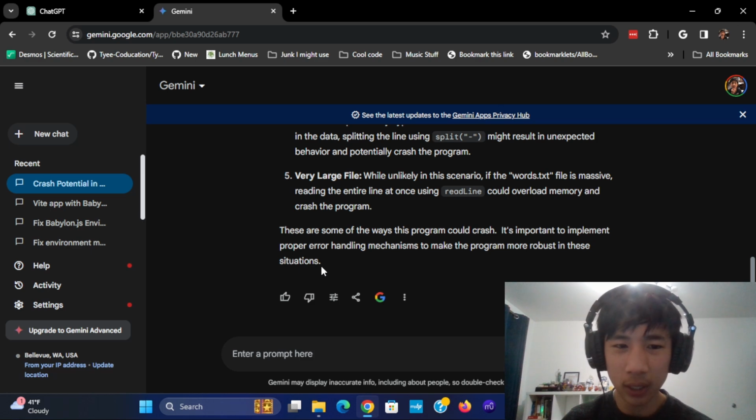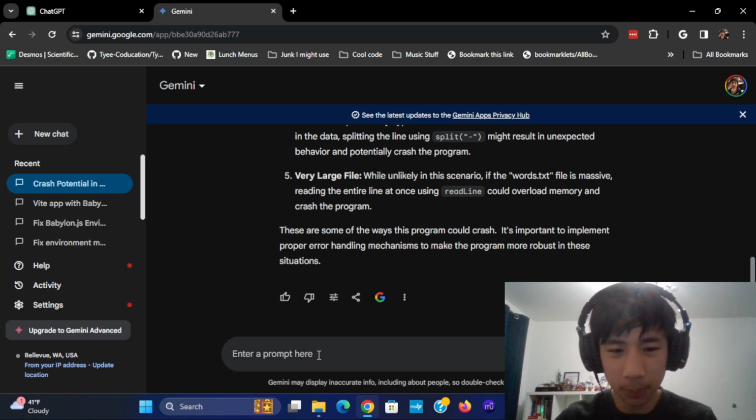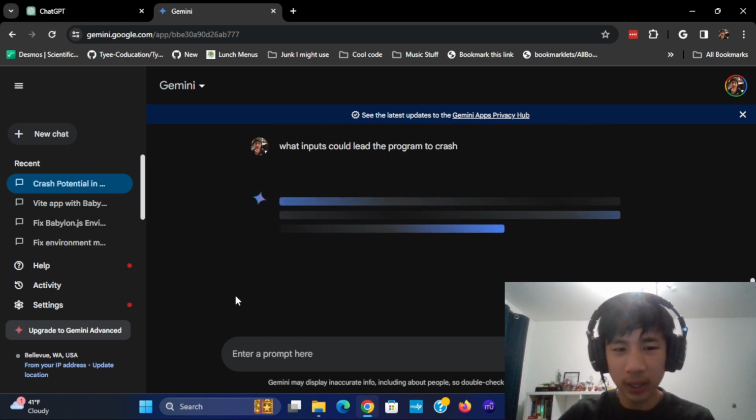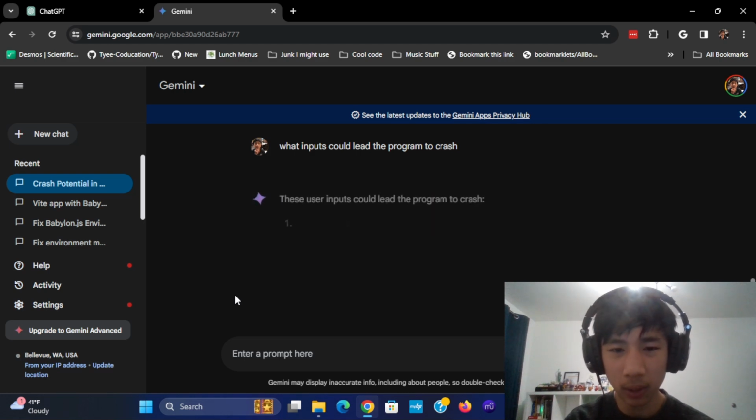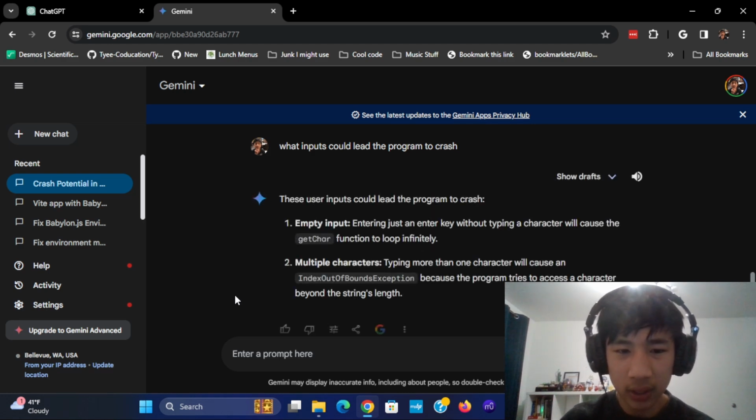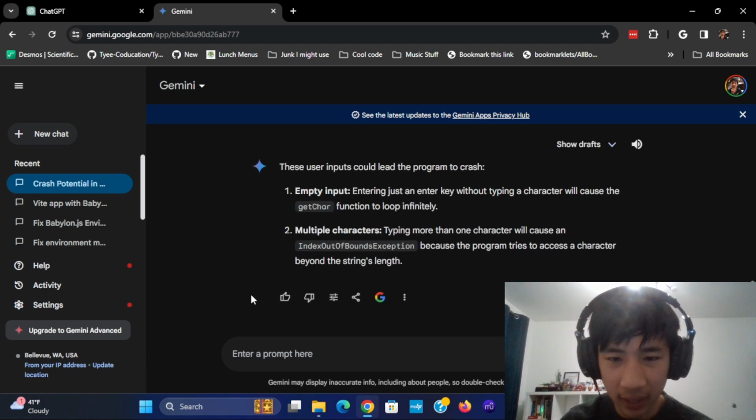None of the AIs have been coming up with anything when it comes to input. I asked, what inputs could lead the program to crash? Because at this point, I think the input is interpreting everything as strings. It can handle multiple and empty arrays. So I think we're fine with that.